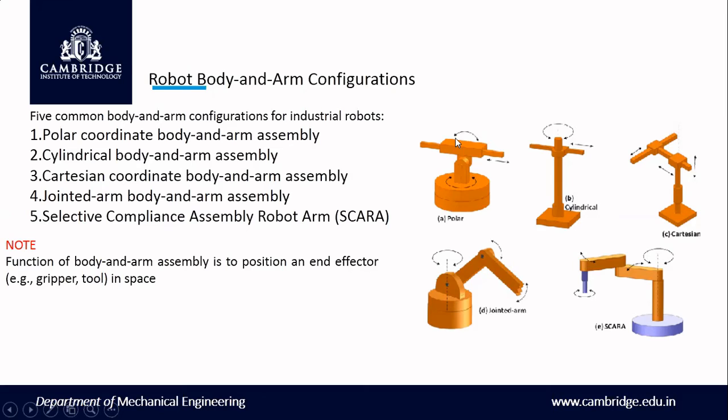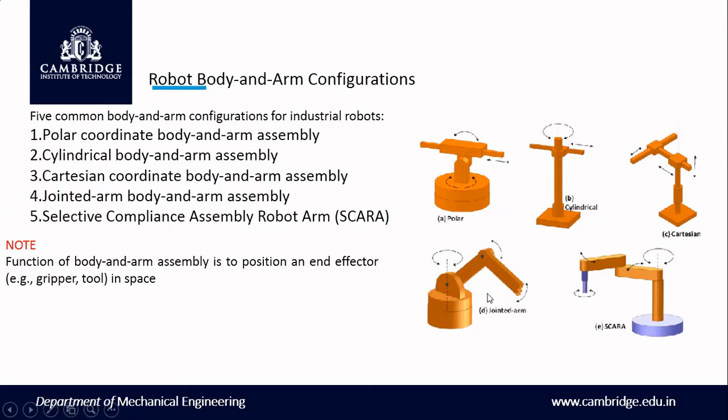It can move like this, and then this can be swiveled, and this can also be rotated. Polar coordinate, we can call it some polar coordinate body and arm assembly. These are all called body and arm assembly, but which coordinate? This is polar coordinate. And then this is cylindrical coordinate, that is it can move like this, and then this part can rotate. In Cartesian coordinate, this can move up and down, and then this part can move in linear motion in this direction, and this part can move linearly with respect to this direction.